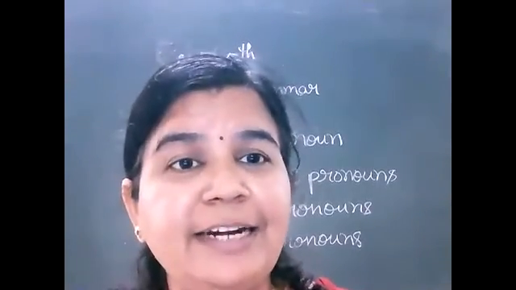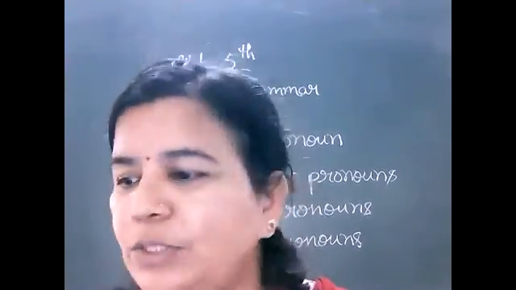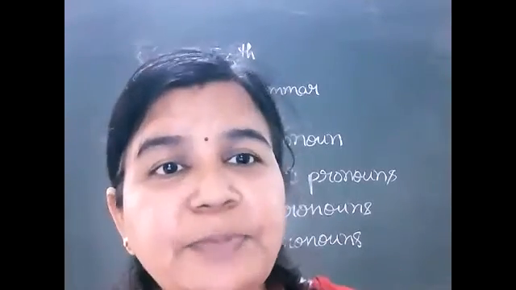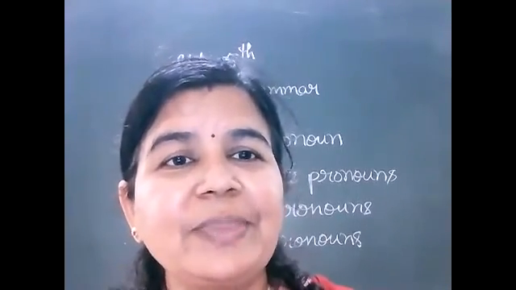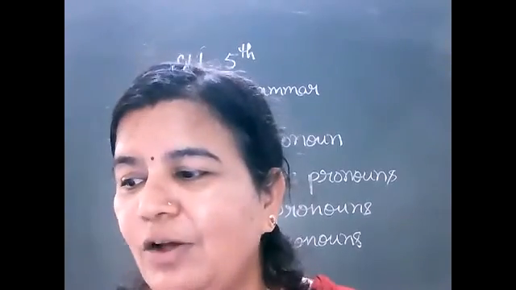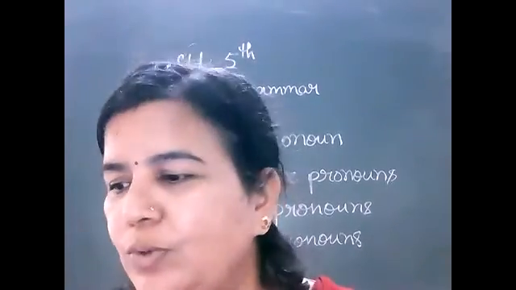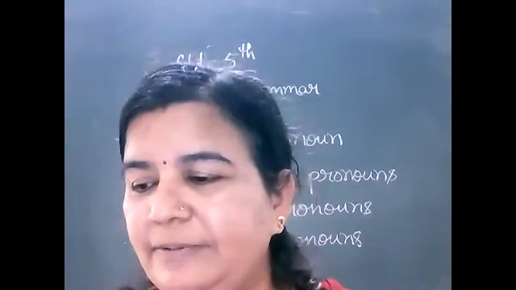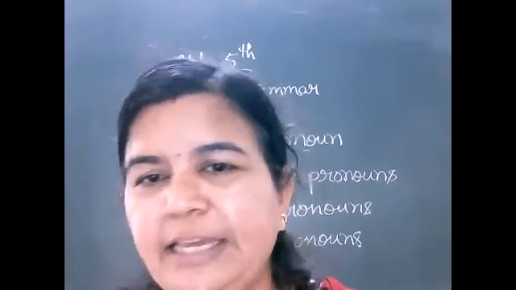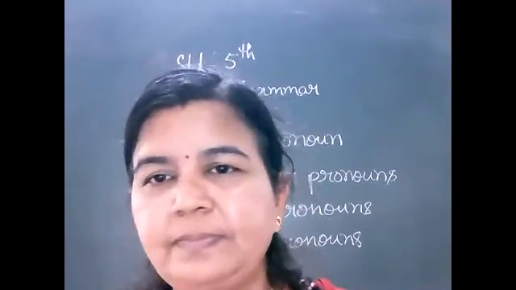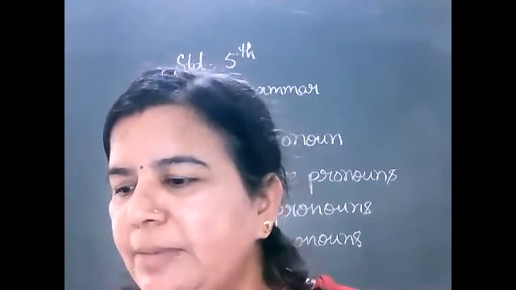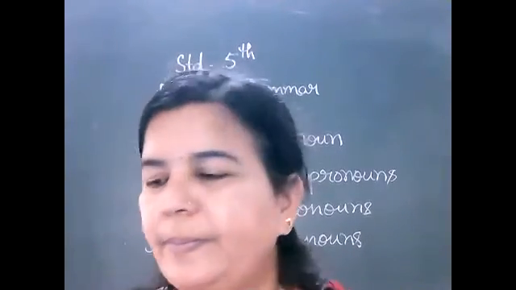Read carefully that reflexive pronouns are never used as a subject, right? Always use it as an object. Reflexive pronouns are never used as a subject. Myself went there. Yourself can do it. Himself was to blame.